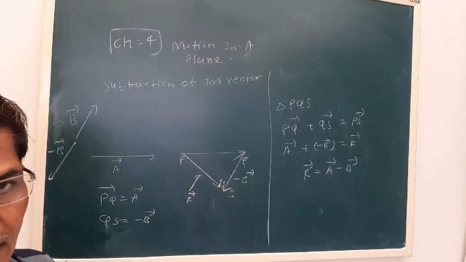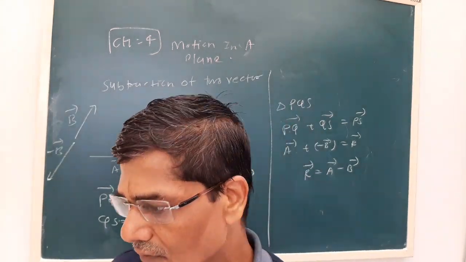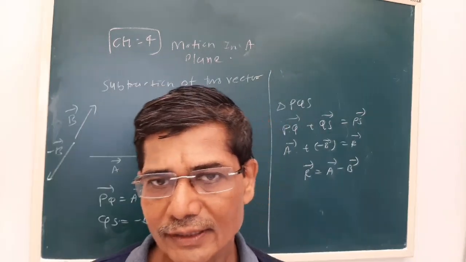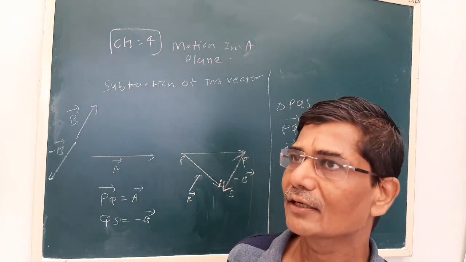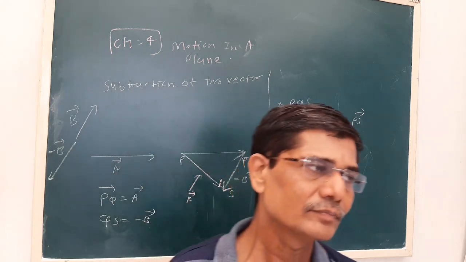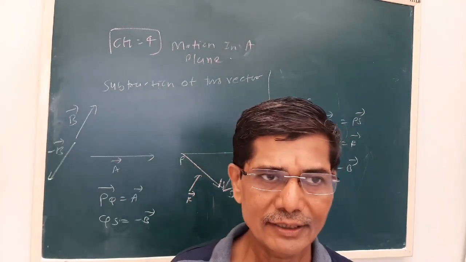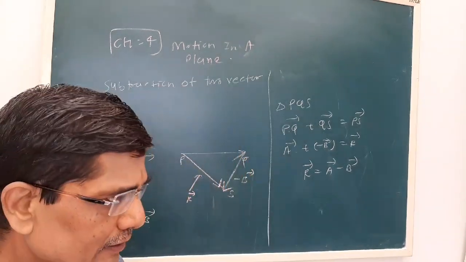Now see, what we have studied today: we saw what scalar and vector quantities are. The physical quantity which requires only magnitude to describe it fully is called a scalar quantity. Mass, time, distance and speed are scalar quantities. The physical quantity which requires both magnitude and direction to describe it fully is called a vector quantity. We saw the necessity of vectors.